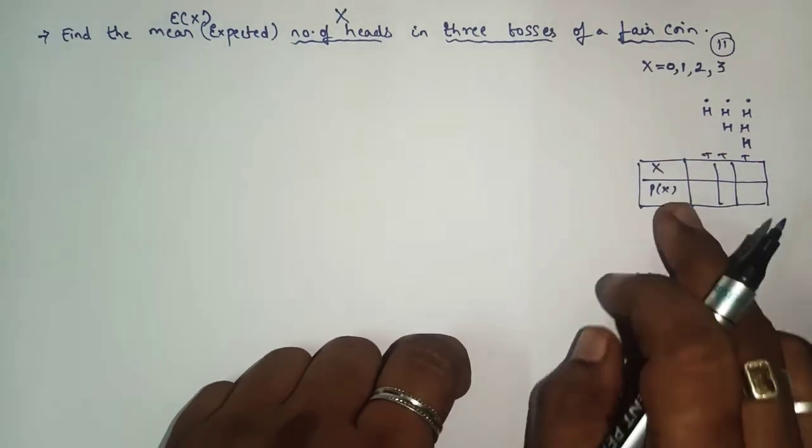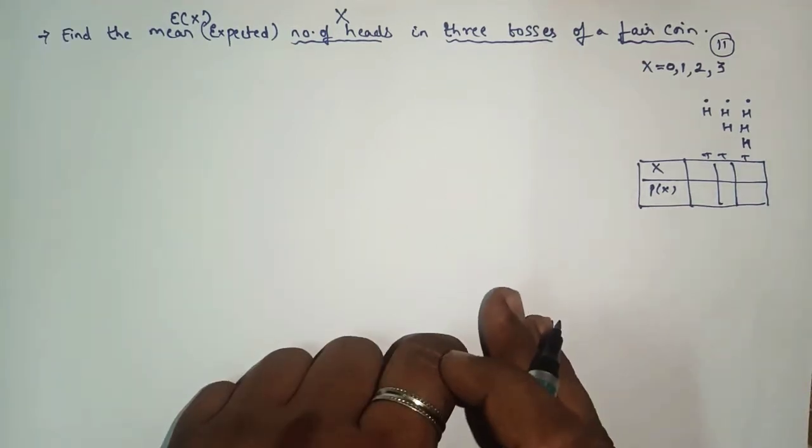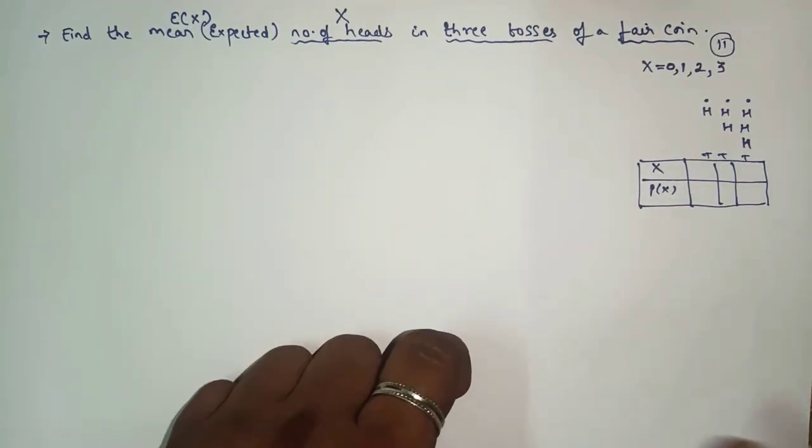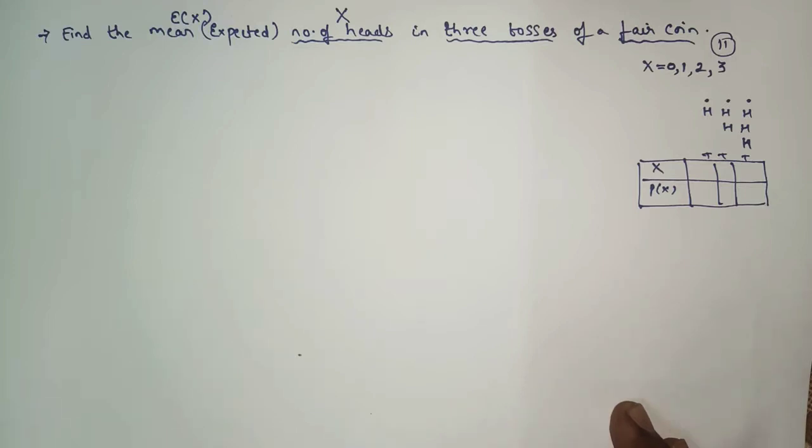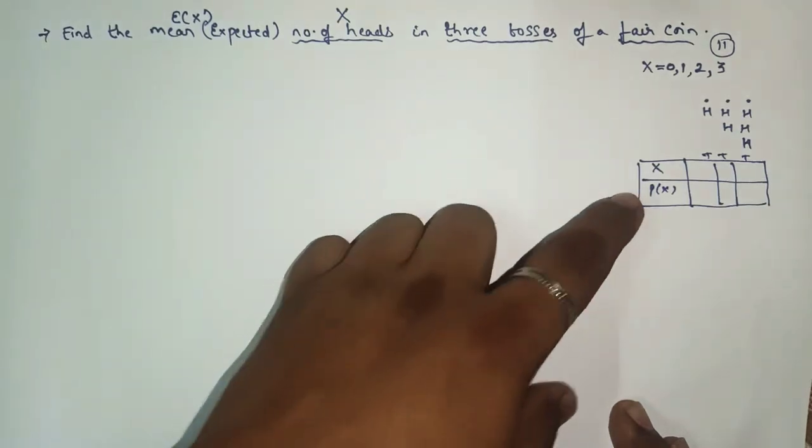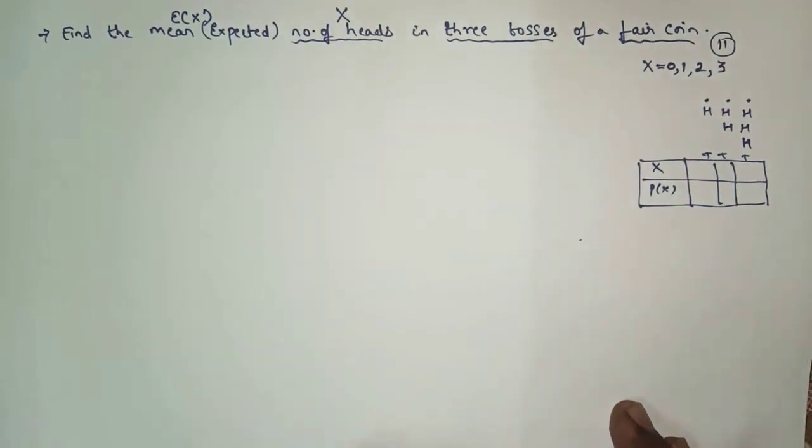Without this, we cannot find mean and variance. There is one more method from which we can find our answer without using the probability distribution, but I will suggest solving these types of sums by the probability distribution method only.